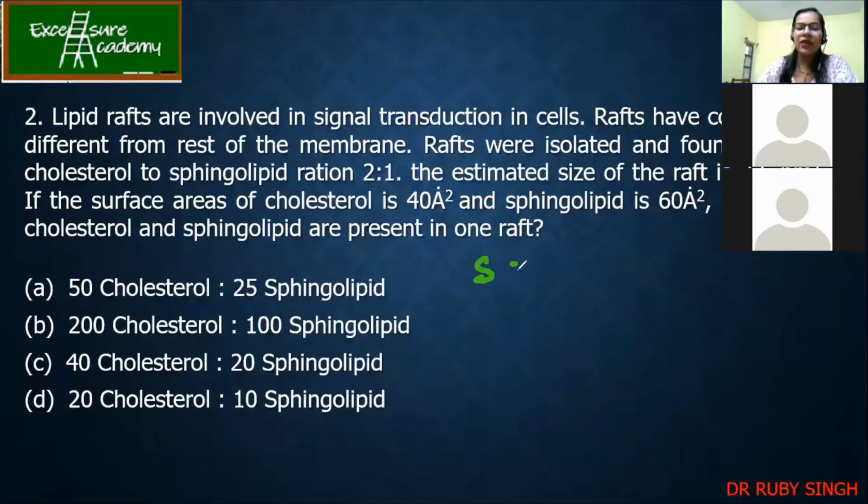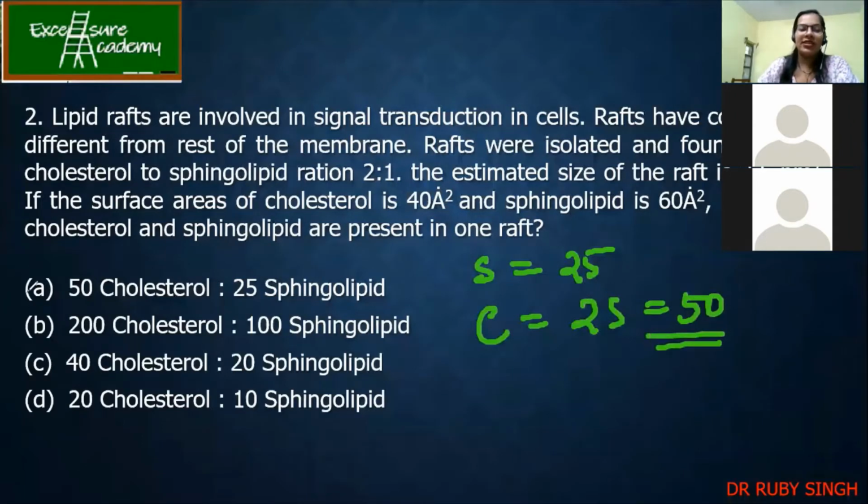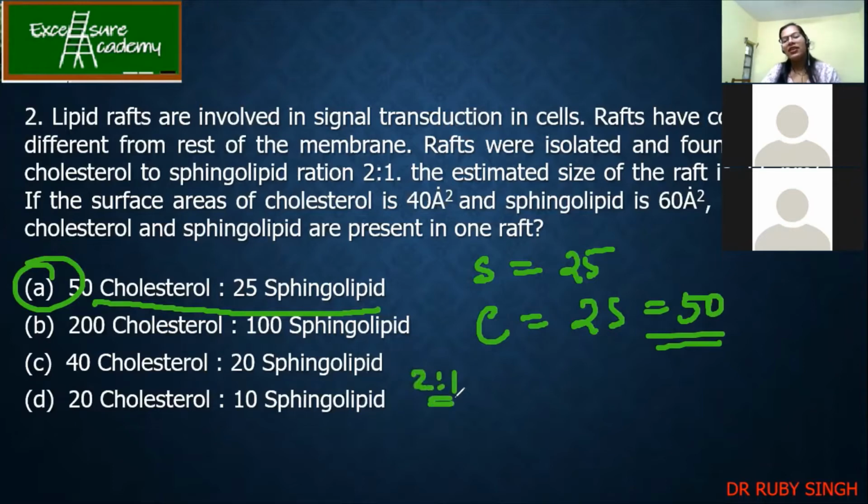So I know that sphingolipids are 25. So how much is going to be cholesterol, which is 2S? It becomes 50. So what is the answer now? Option A. So 50 cholesterol and 25 sphingolipid. If you see all the options, every option was given in 2:1 ratio. Correct? So that's why it becomes important to solve.